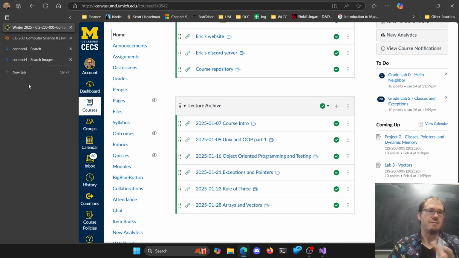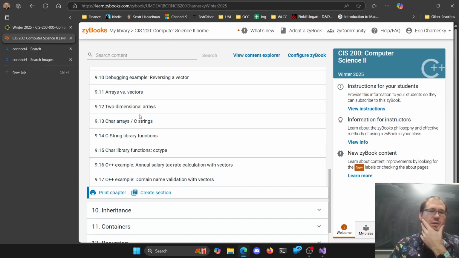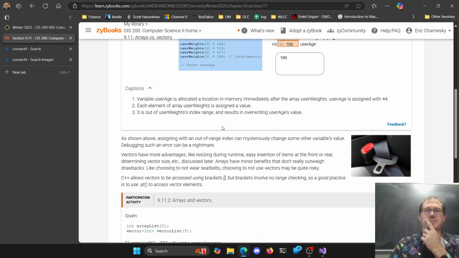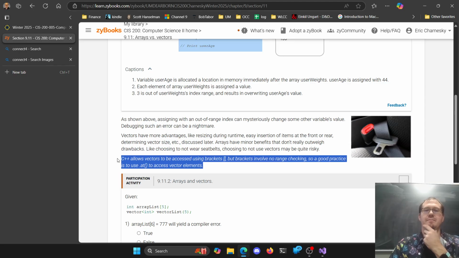I did double check. I found it in Zybooks here. They did tell me, which was nice here, the arrays versus vectors. C++ allows vectors to be accessed using the square brackets, but they involve no range checking, but we tested it and it did crash on us. So I think it's optional depending on what version of C++.